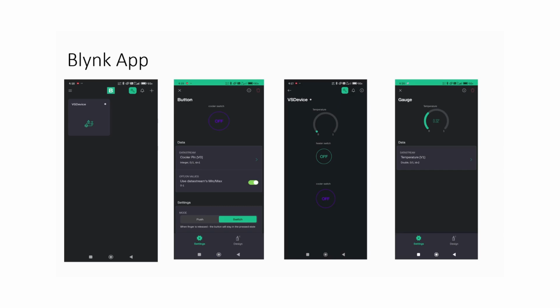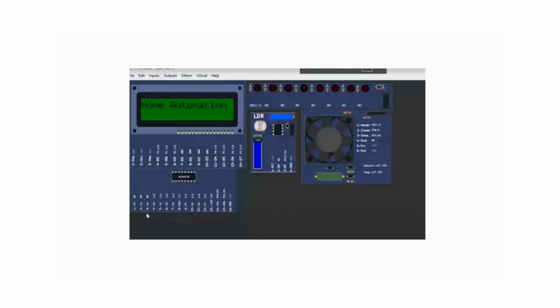There is also a Blink website where we have created the data streams for cooler, heater, temperature system, and notifications. Due to some issues, we cannot include the data stream for notifications, the terminal. But for the others, we have included them, and these are included in the screenshots shown. And these are some of the snippets.